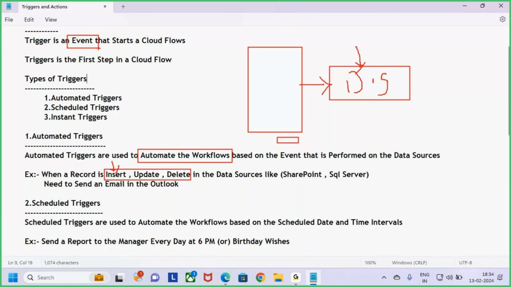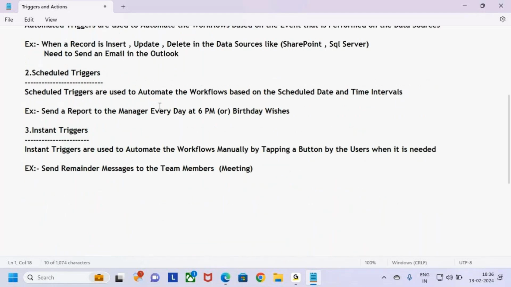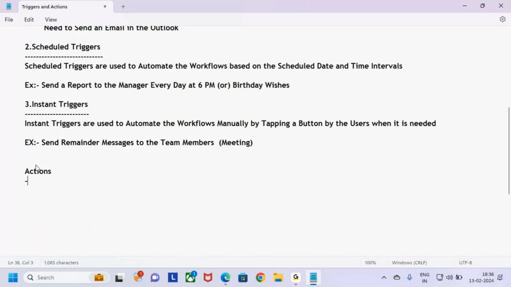Within that flow, okay, the record is inserted and the flow will start. In that flow, what actions do you want to do now? Once the record is inserted, let's say sending emails to the student, or giving a notification to the users or owners of that company. This is called an action. So once the event happens, the flow will start, and once the flow starts, what actions do you want to do in that flow? The second topic we'll discuss here is actions. Till now we discussed triggers. So the next step is actions, guys. Now what is meant by an action? An action is a task.